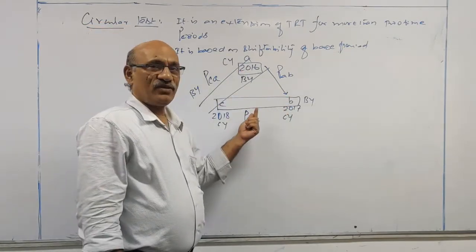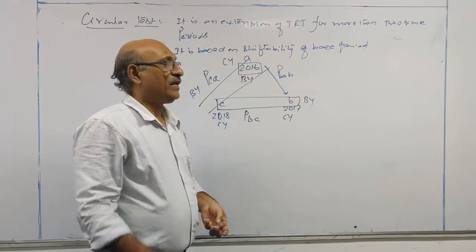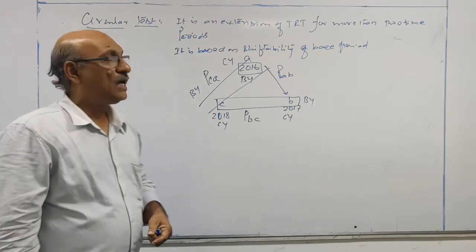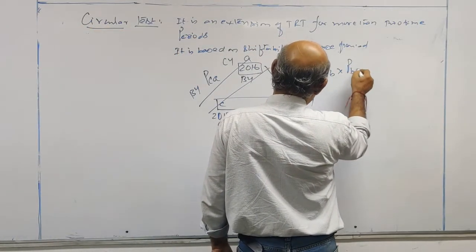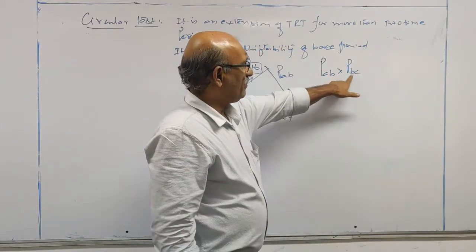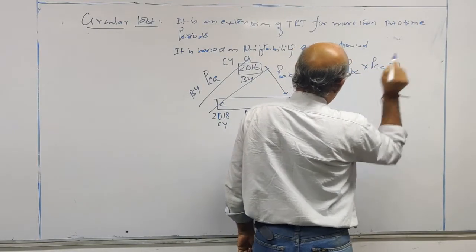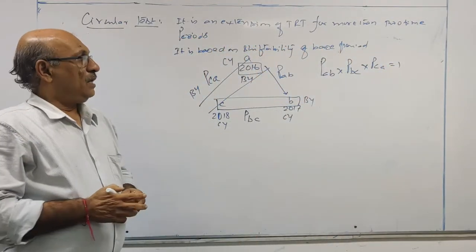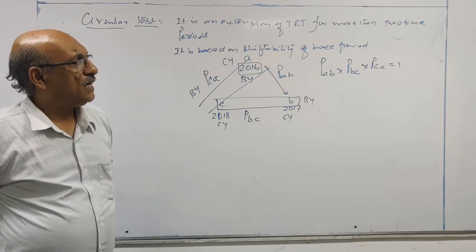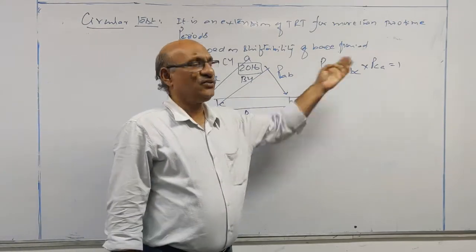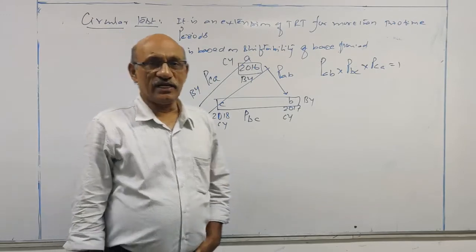So instead of sticking to one particular base, you are rotating the base. That is what is called the circular test. How can we represent it? PAB into PBC, where the current year becomes the base year for the next, into PCA is equal to 1. Any formula which satisfies PAB into PBC into PCA equal to 1 will satisfy the circular test.